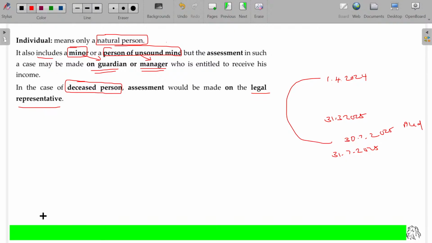In case of a minor, his guardian will be responsible. In case of unsound mind, the legal representative, meaning the manager, will be responsible. In case of a deceased person, his legal representative will be responsible. So I hope you have completed the individual concepts clearly. Now let's move on to the next one.